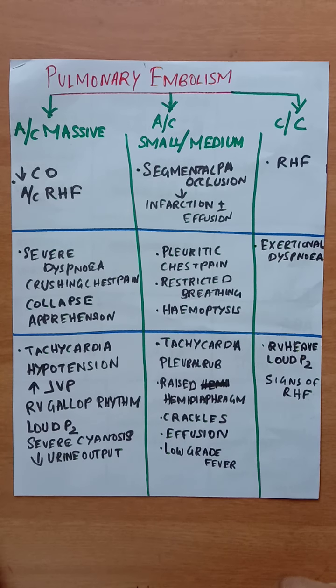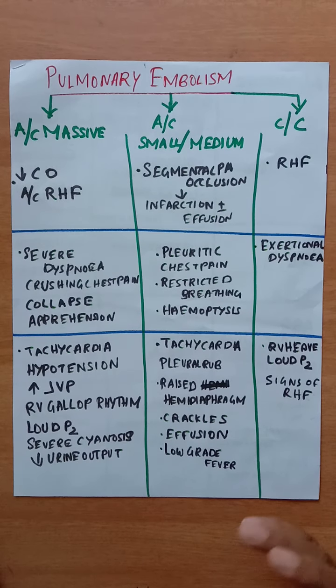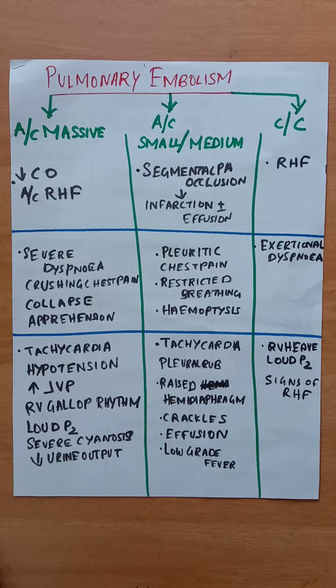About pulmonary embolism. Pulmonary embolism can either be from propagation from lower limb DVT, deep vein thrombosis, or other causes like septic emboli from endocarditis of the tricuspid or pulmonary valves, tumors like choriocarcinoma, fat following fracture of long bones like femur, and also from amniotic fluid embolism or air embolism.